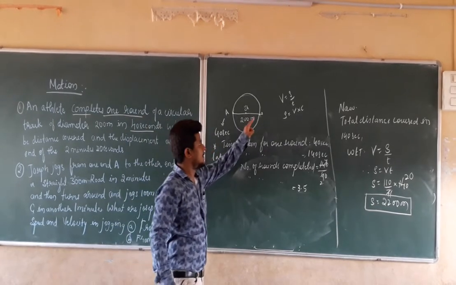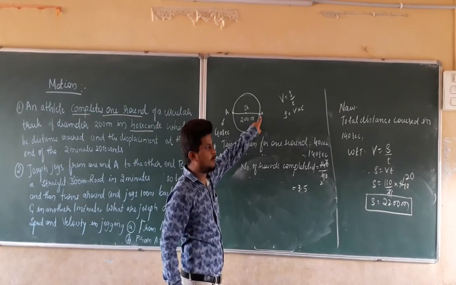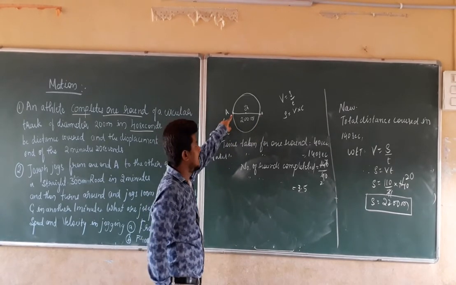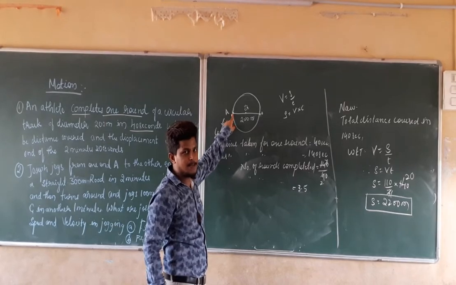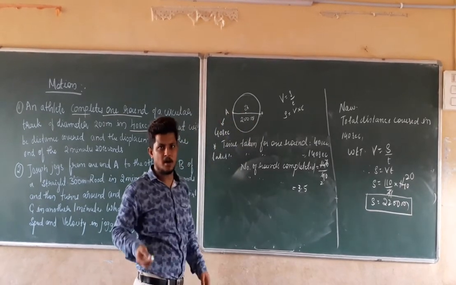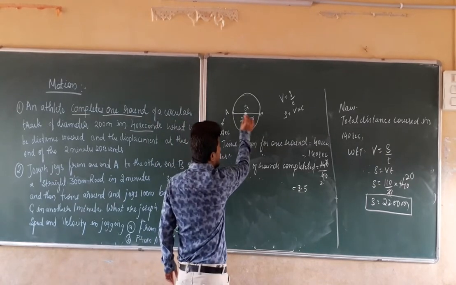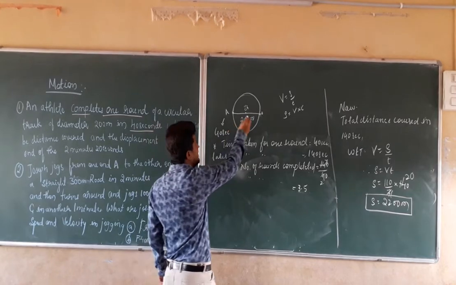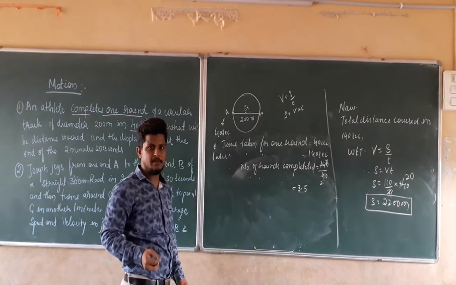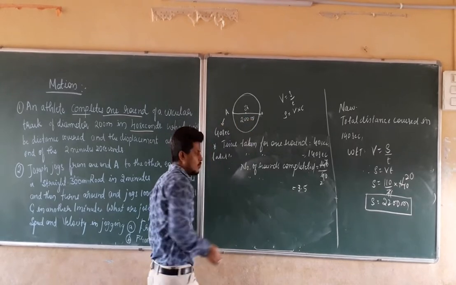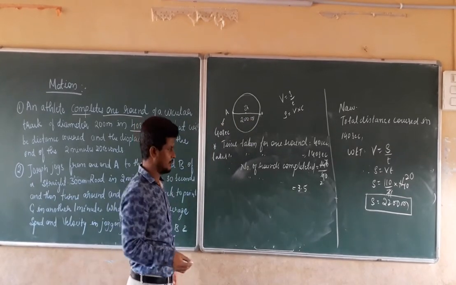If the final position of the athlete is this point, and the initial position is point A, then what will be the total displacement here? The total displacement after completing 3.5 rounds will be equal to the diameter of the circular track. So the total displacement will be equal to 200 meters only.